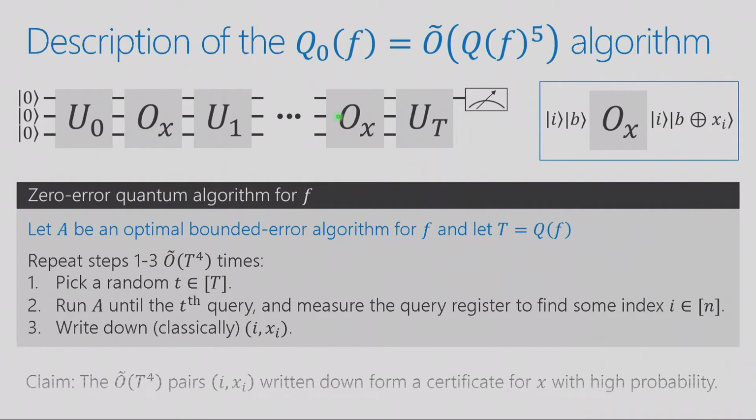And why does this algorithm work? The claim is just that the stuff you've written down, which is these pairs I comma x sub I, in fact form a certificate for the input x with high probability. So what you do is you've written this stuff down, then you check if it's a certificate or not. This doesn't cost any queries. If it is a certificate, that's great. Then you say that's the answer. And if it's not a certificate, then you output question mark. So that's the zero error algorithm. So it's a pretty simple algorithm. I won't explain why it works, but I just wanted to highlight the algorithm itself is very easy. Okay, so that's what I wanted to say about zero error algorithms.